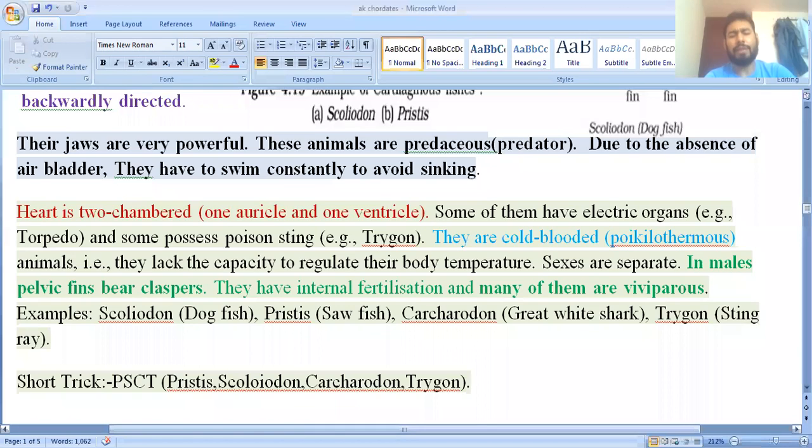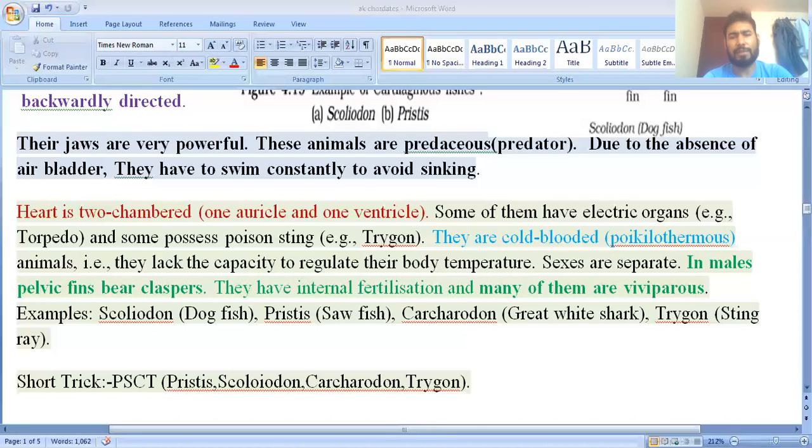Okay. And one thing here, they have also given that the sexes are separate. Their sexes are separate, meaning dioecious in nature. And one interesting feature here, in case of the Chondrichthyes, males bear claspers. These are located near the pelvic fins. This is known as the clasper, and each clasper is involved in the mating phenomenon, because you know they show internal fertilization, and these are viviparous, meaning young-ones-producing animals.